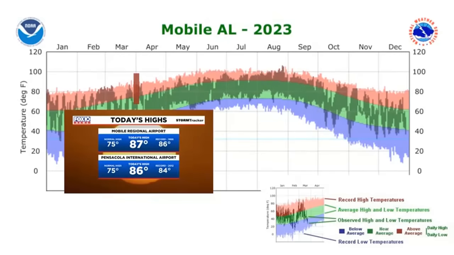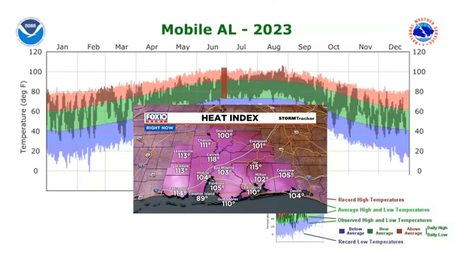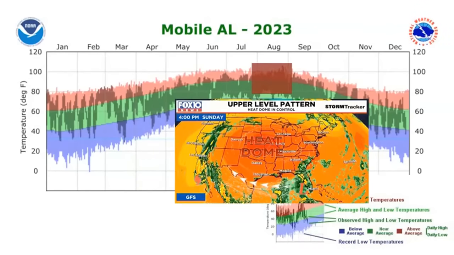Then after that, once again, we went into the green there. You see all those gray bars pretty much in the green from April, May, June. And then late June happened where we got into the triple digits. Look at the heat index in the triple digits there. We had this summer heat wave where a large period of our summer was above average. The June event, of course, got up there, but then we had the heat dome that happened in late July and August. And this was a problem.